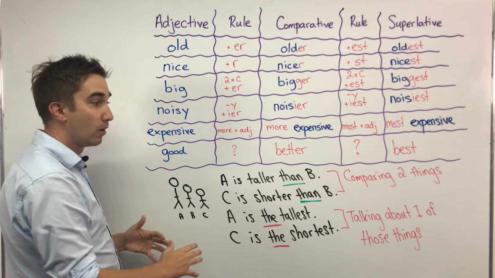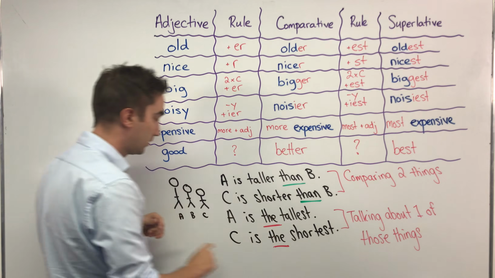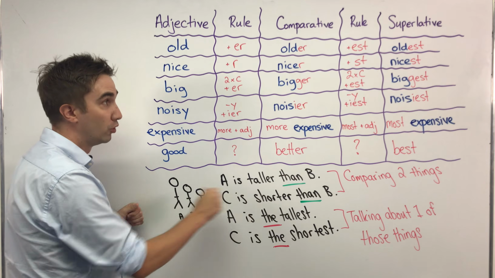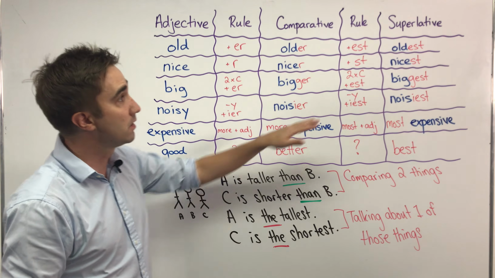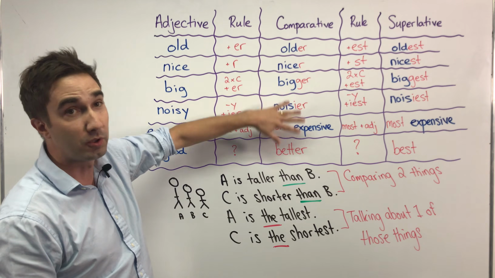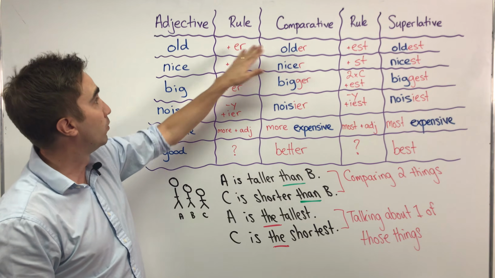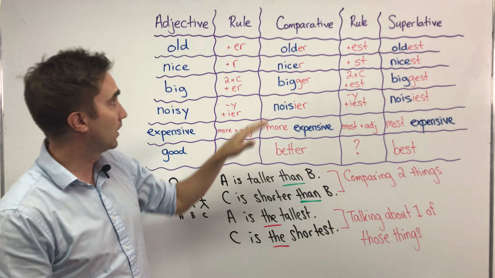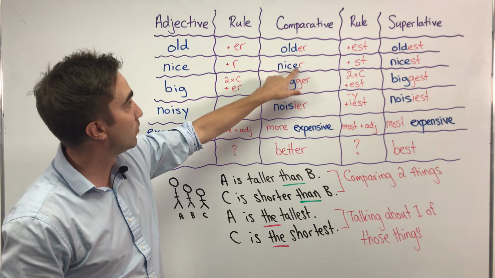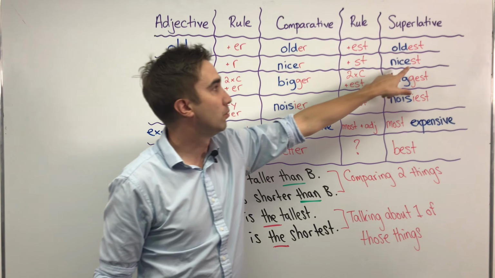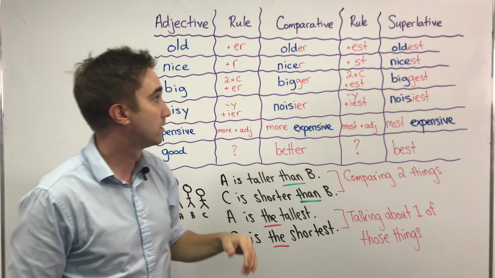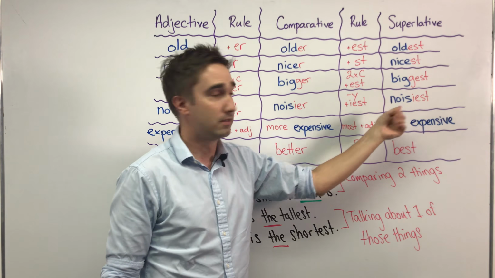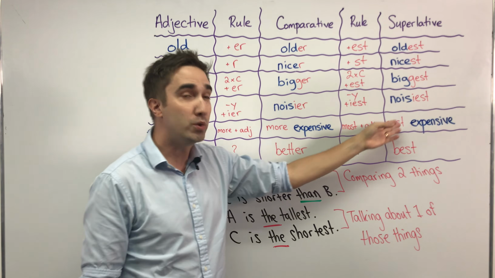All right? Now, when we want to talk about one of those things, so if I want to choose A or B or C, we'll use a superlative. And you can see by the spelling rules here, very similar to the comparative spelling rules. With a comparative, we had ER. With a superlative, we had EST, especially for the top line there. See, with nice, we already have the E, so we just have to add ST, nicest. Big, biggest. Noisy, noisiest. Expensive, most expensive.